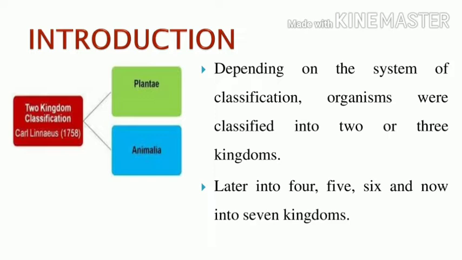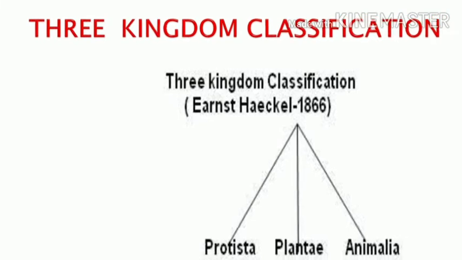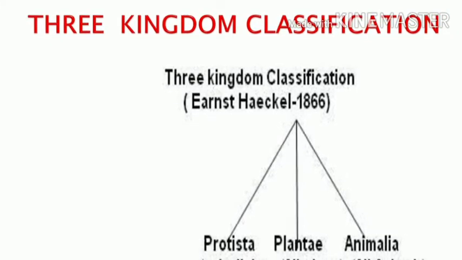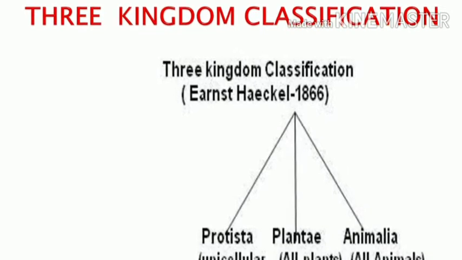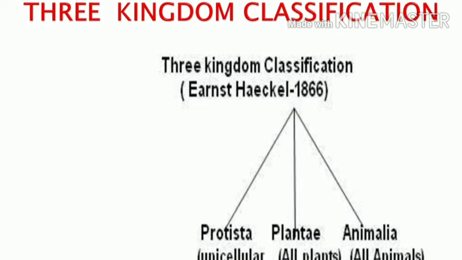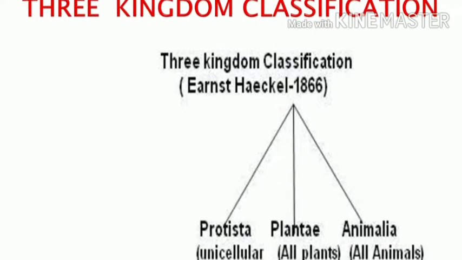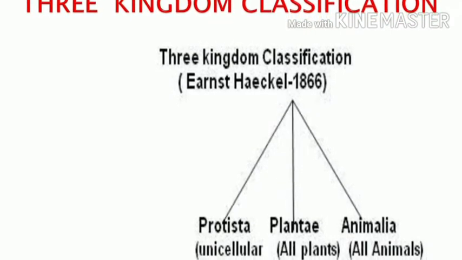So the kingdom classification will depend on how organisms were classified into 2 kingdoms or 3 kingdoms. Up to now we still use a 7 kingdom classification. So what is the 3 kingdom classification? This was proposed by Ernest Haeckel. In this classification, some of the points are missing in your book, but you have to gain the knowledge. I refer based on the NEET syllabus.